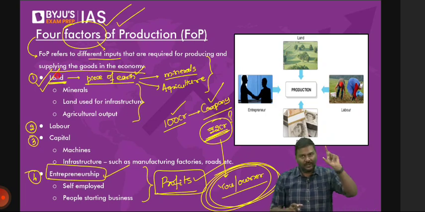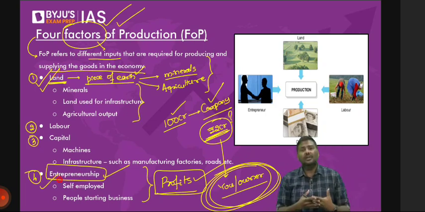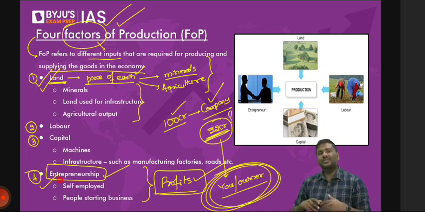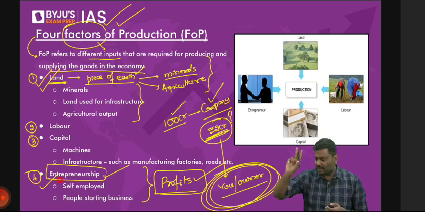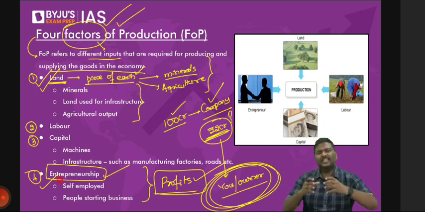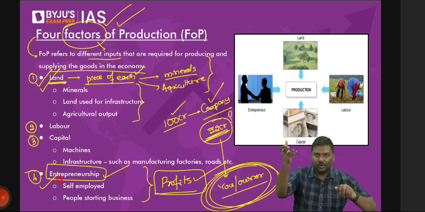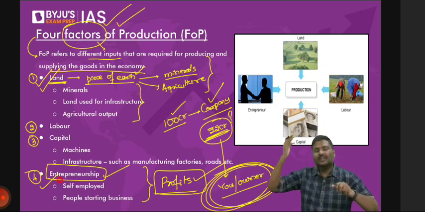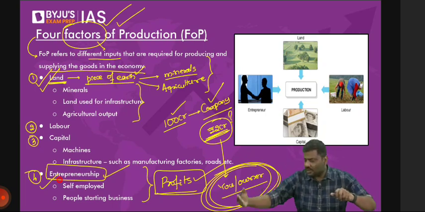Let me know. One factor of production that I've covered is entrepreneurship. Entrepreneurship means anybody who's going to start a business, anybody who's going to set up a company. That is one resource. Second resource is land. Land means anything that is naturally available to you. Agriculture, even if you don't cultivate, automatically agriculture will happen. It has happened since time immemorial. So agriculture, mineral resources, etc.